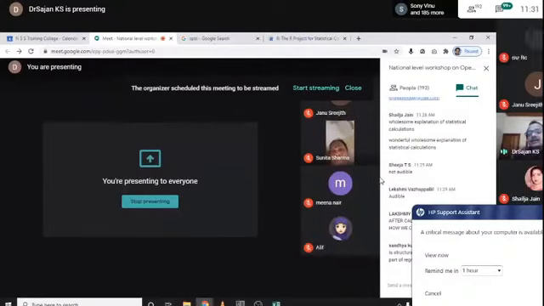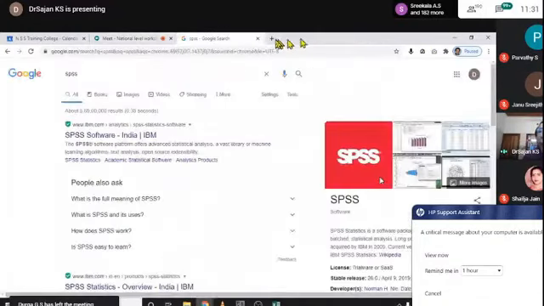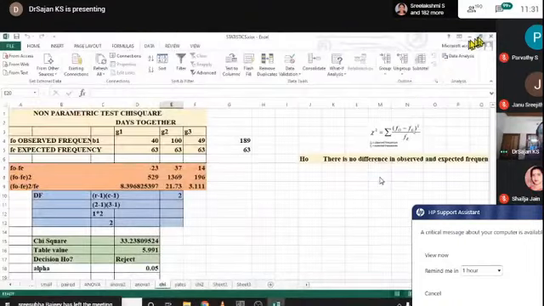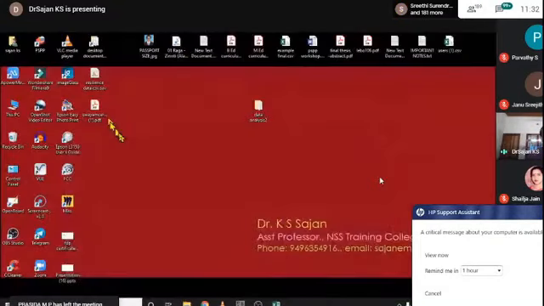Now I think I can go for PSPP. Is there any need of these windows? Just close this and close here also. There is no need. Yeah, it is needed later. Okay. Now I would like to open PSPP and show its structure.